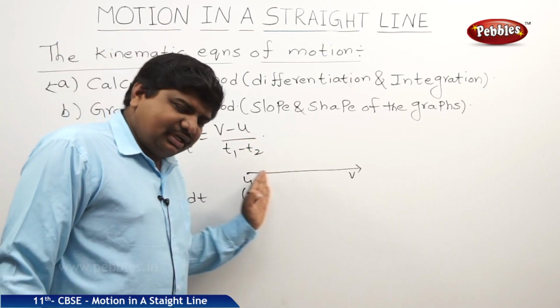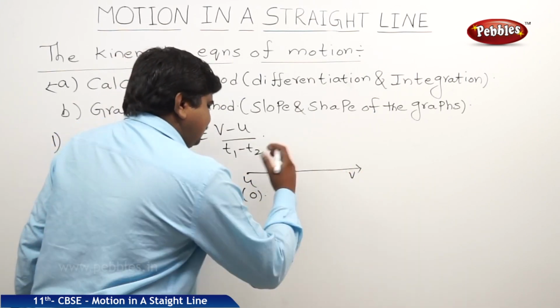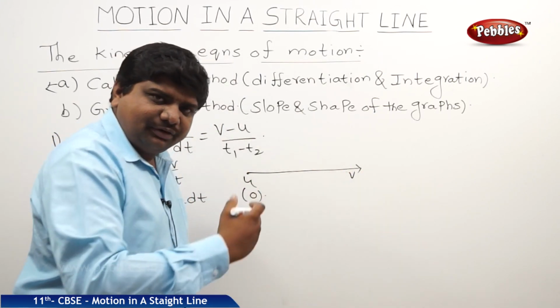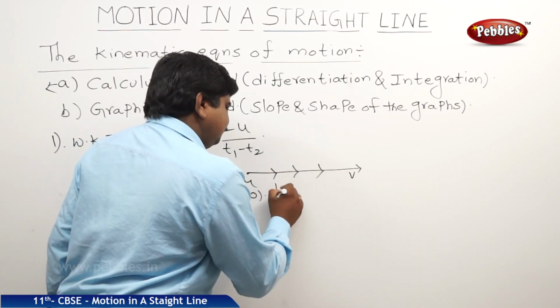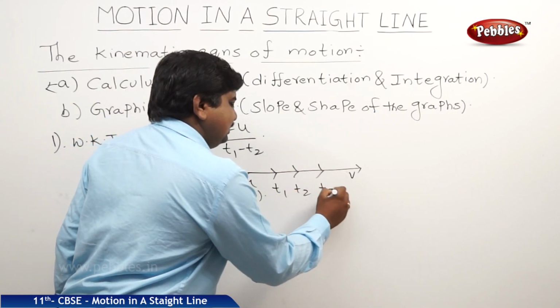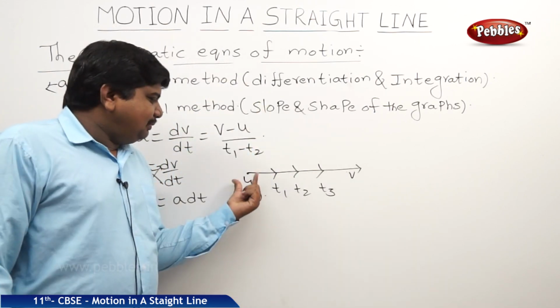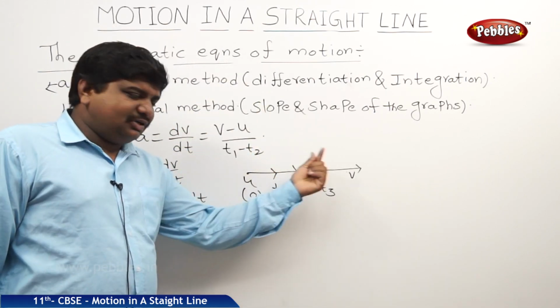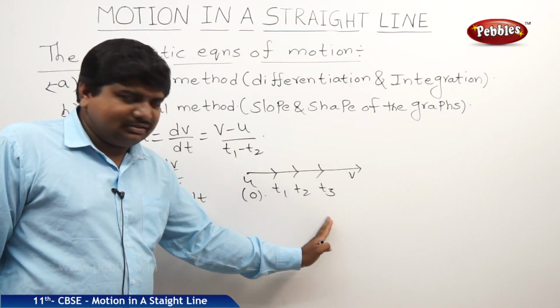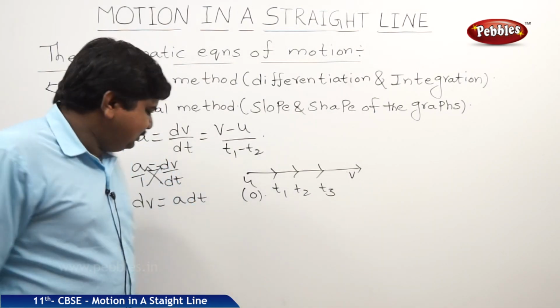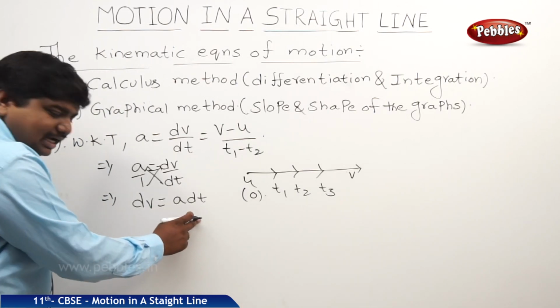As the body moves in a straight line, the time changes from t1 to t2, t2 to t3, and so on. If the velocity changes, then the change in time is compulsory. So dv is equal to a dt.